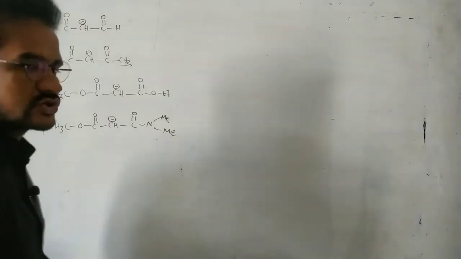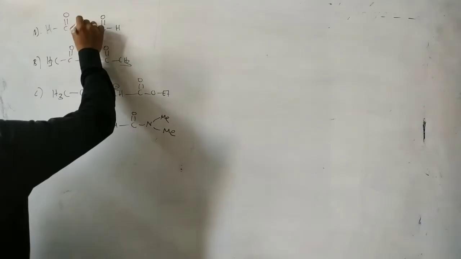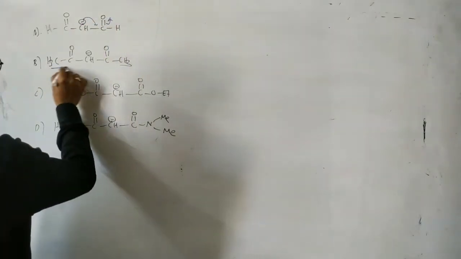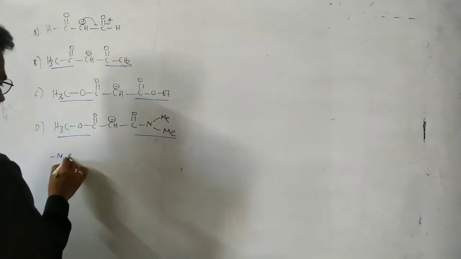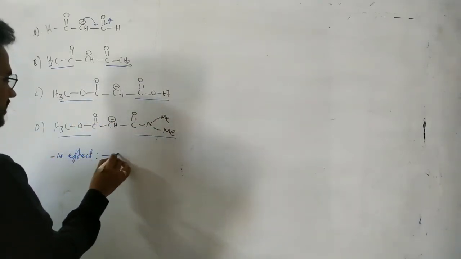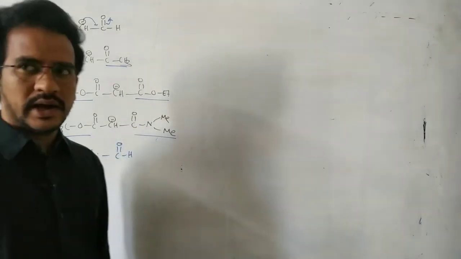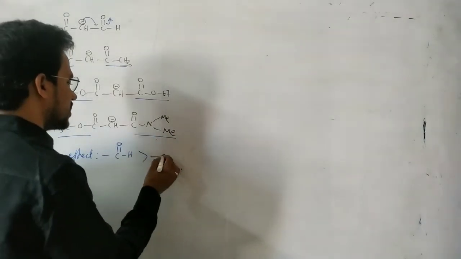Which carbanion is more stable? Okay, all carbanions are stabilized by resonance. In this case, resonance with two groups. Now here, all are minus M groups. But here the minus M effect is higher for the aldehyde group. As we said in the negative mesomeric effect, aldehyde is a strong minus M group.